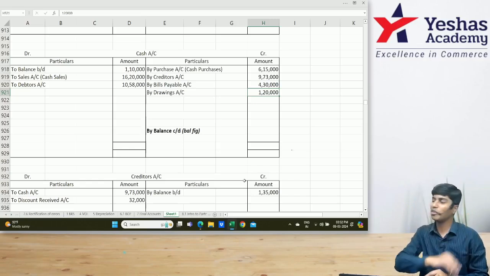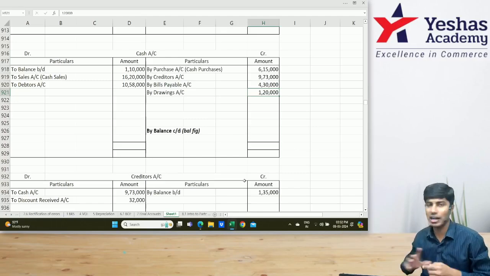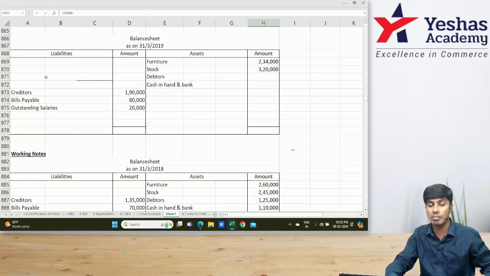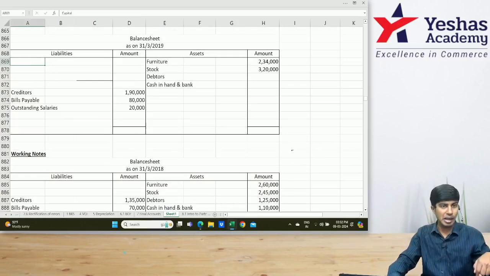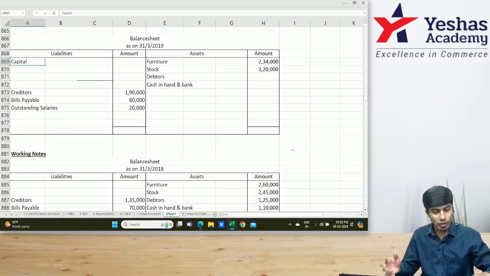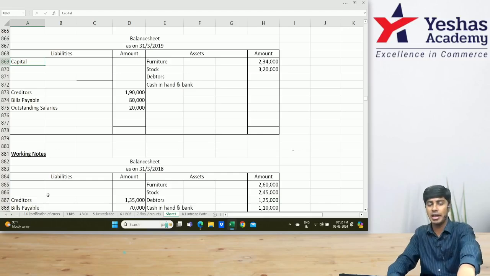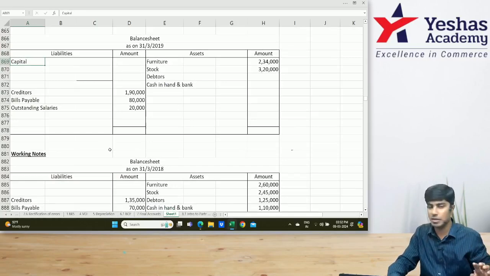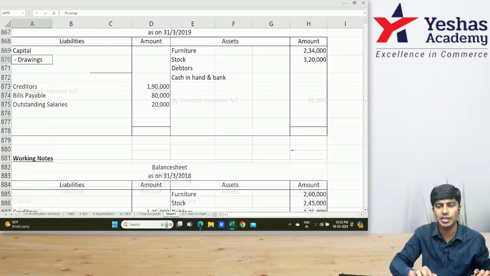Shall I straight away deduct from capital now? Drawings 1,20,000 here. In my balance sheet, which balance sheet? Closing balance sheet. I should first write opening capital, which I don't know. To identify this only, I've done this extra balance sheet. So we don't know. I'll write the name and then leave the space empty. And I'll write minus drawings. How much is the drawings that we should deduct?